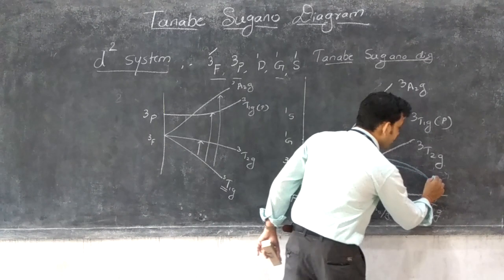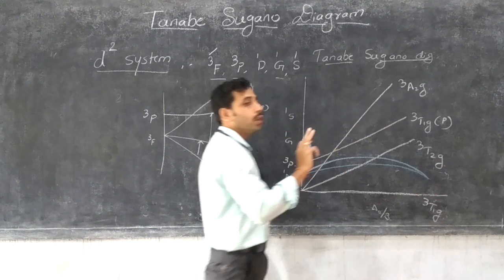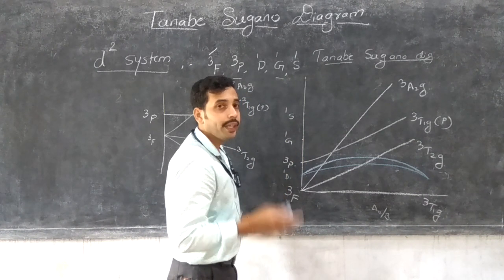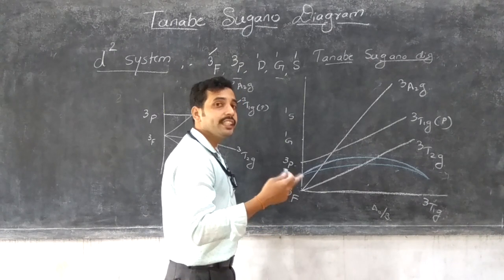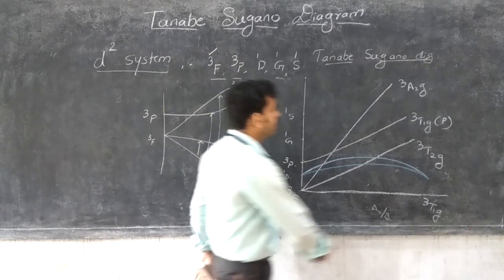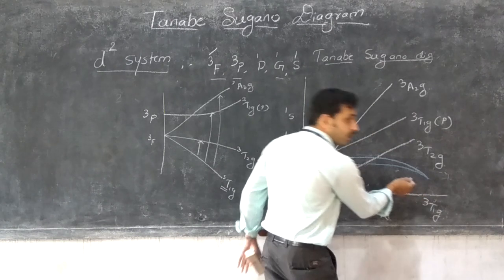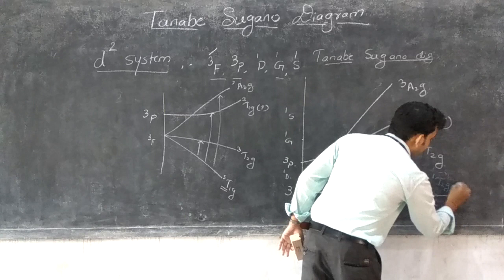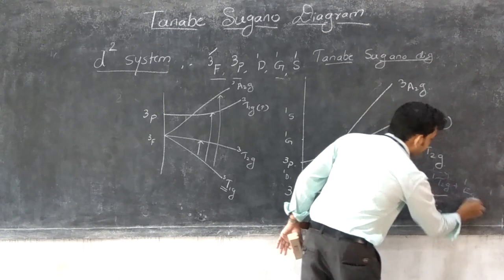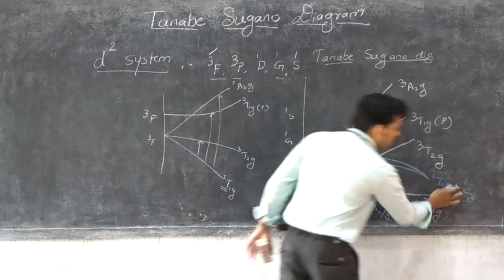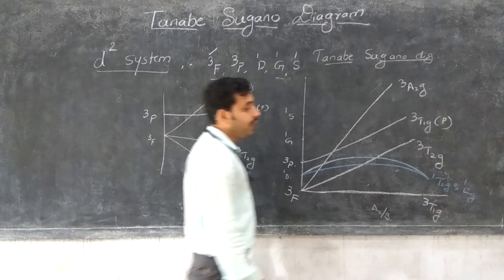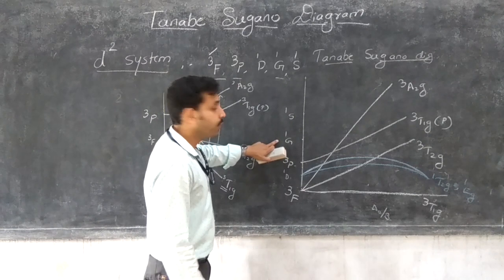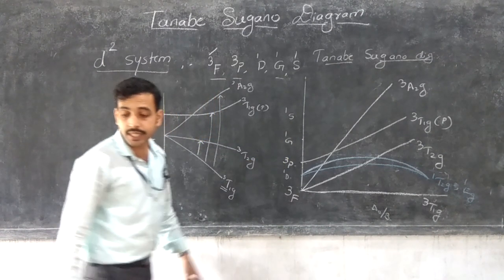The 1D system means there are two Mulliken terms, that is T2G and EG. In the octahedral geometry, T2G is lower in energy and EG is higher in energy, but both overlap with one another. That's why 1T2G plus 1EG, or 1T2G, 1EG. And next is 1G, which is a very important term in the system.